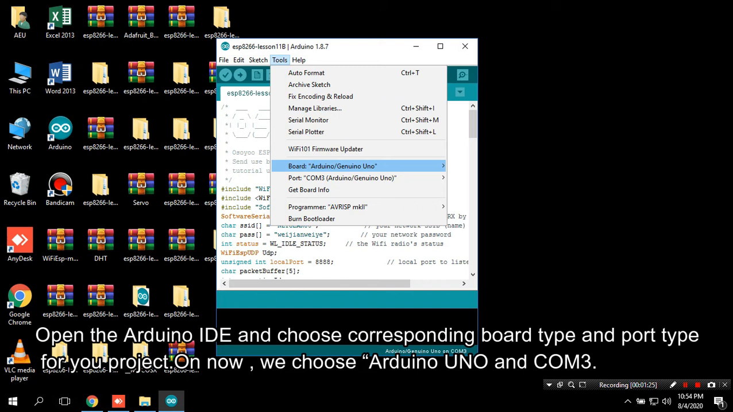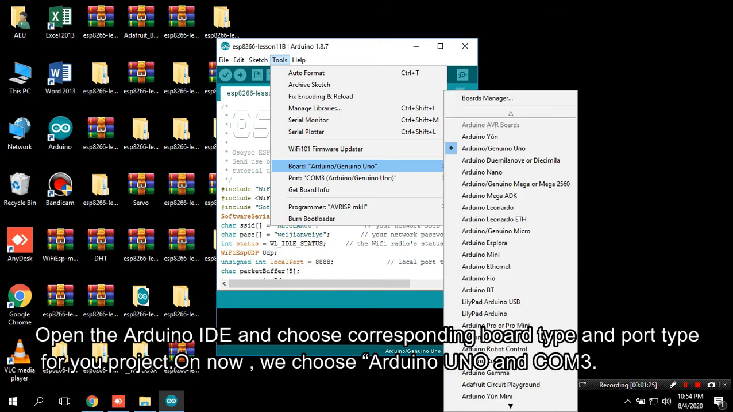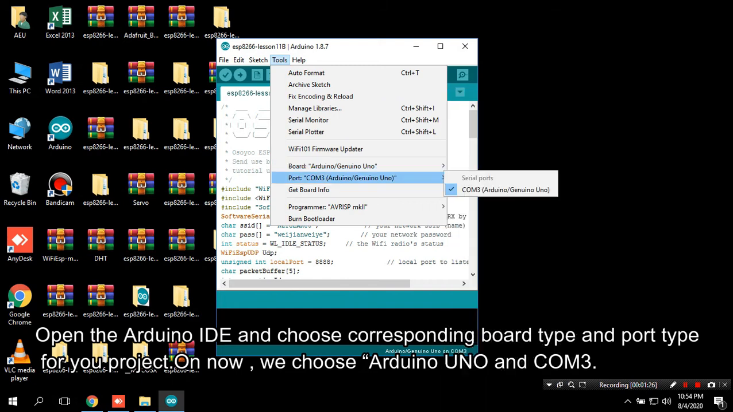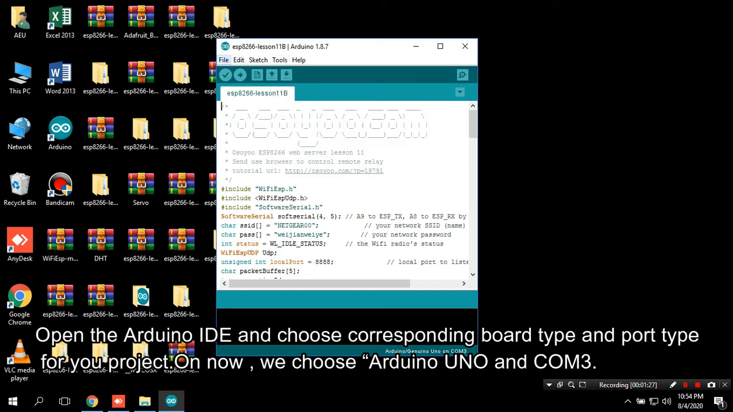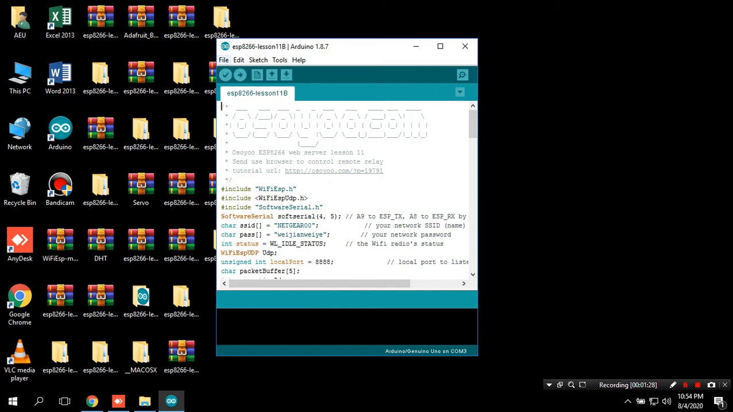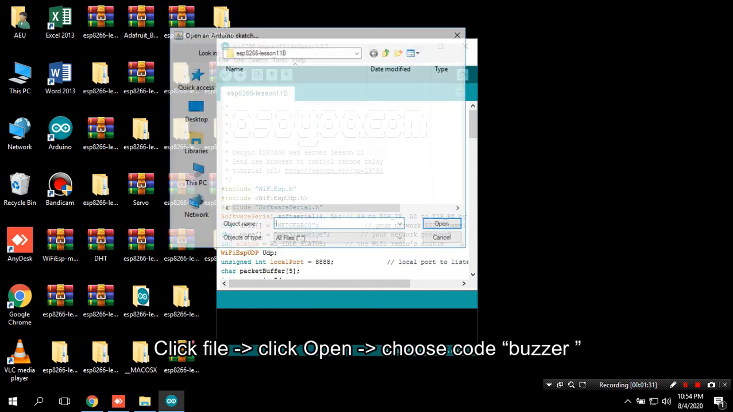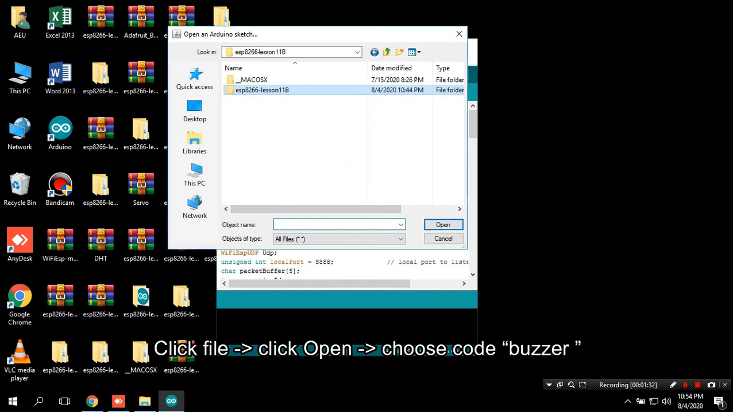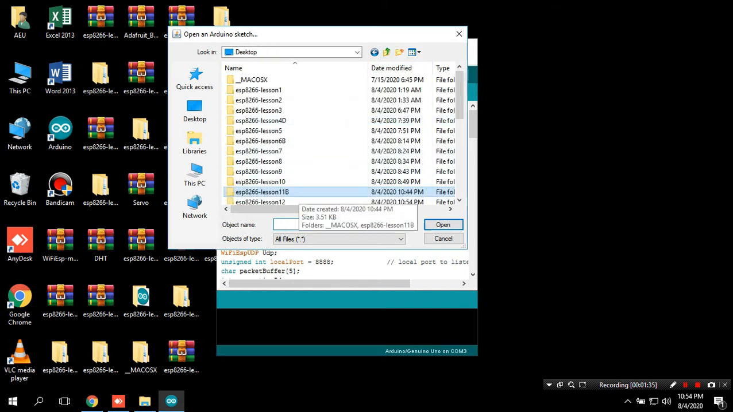Open the Arduino IDE and choose the corresponding board type and port type for your project. For now, we choose Arduino Uno and COM3. Click File, then Open, then choose Code Buzzer.